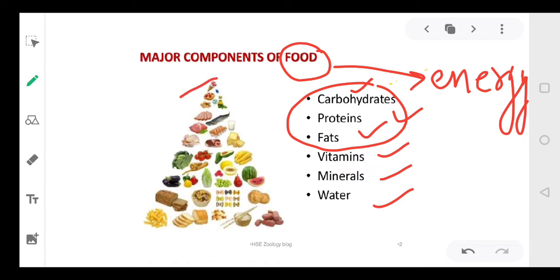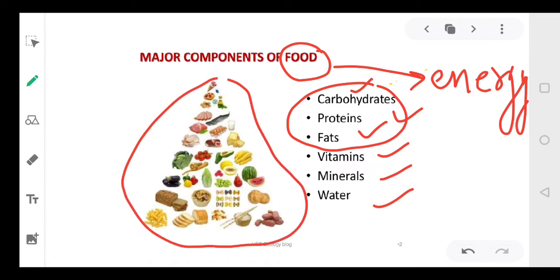We should eat a large variety of food components, and only then will it be a balanced diet. You should have a balanced diet, where each component is equally balanced.